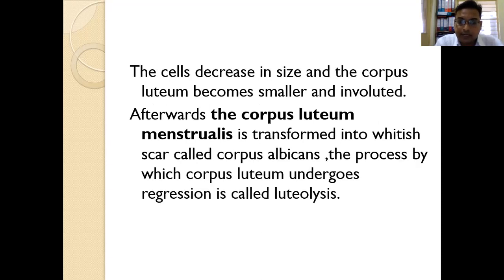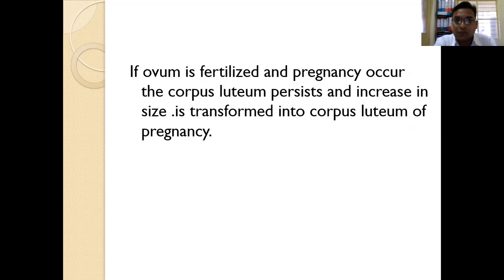So this is how we have studied the luteal phase, where after the rupture of the Graafian follicle, the cavity gets filled with blood called the corpus haemorrhagicum, which will develop into the corpus luteum. The corpus luteum secretes the hormones estrogen and progesterone, which are the ovarian hormones essential to maintain pregnancy. This corpus luteum will later degenerate to form the corpus luteum menstrualis. If pregnancy occurs, the corpus luteum will remain there for 3 more months until the placenta develops. If not, pregnancy will not develop, and the corpus luteum degenerates to form the corpus luteum menstrualis.